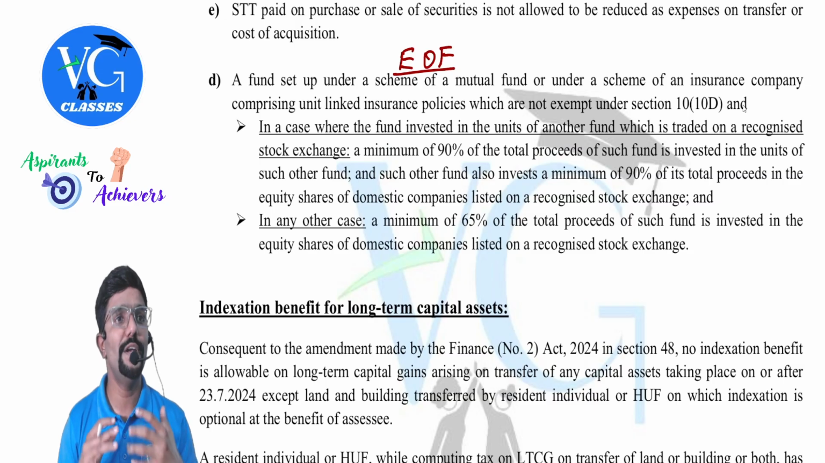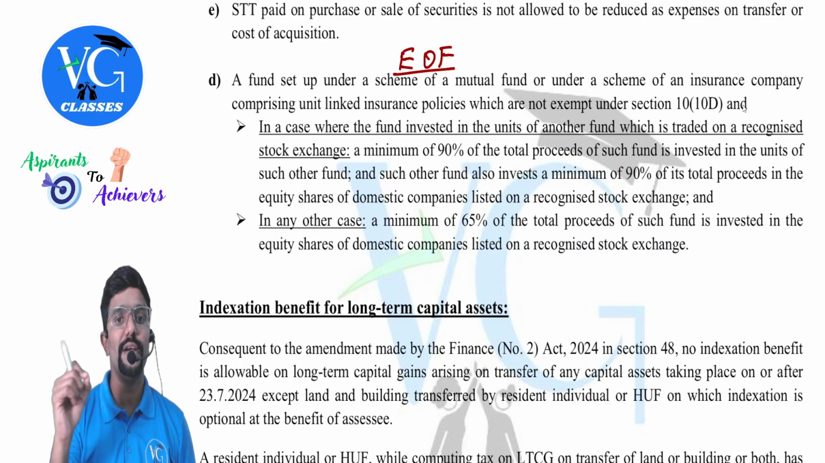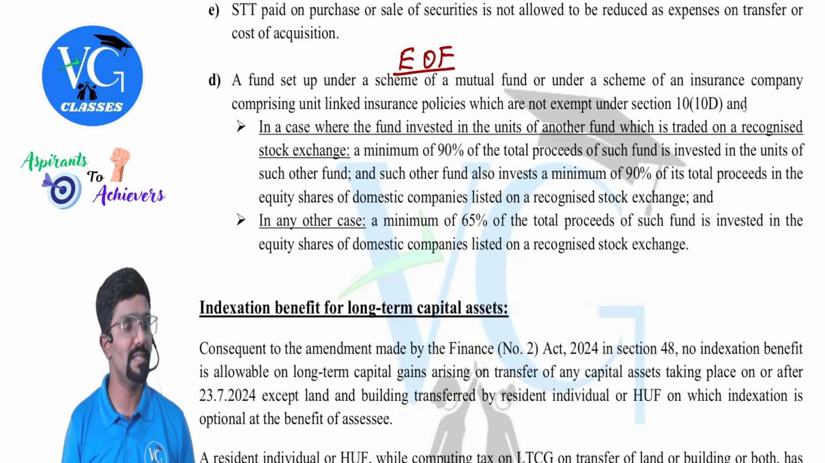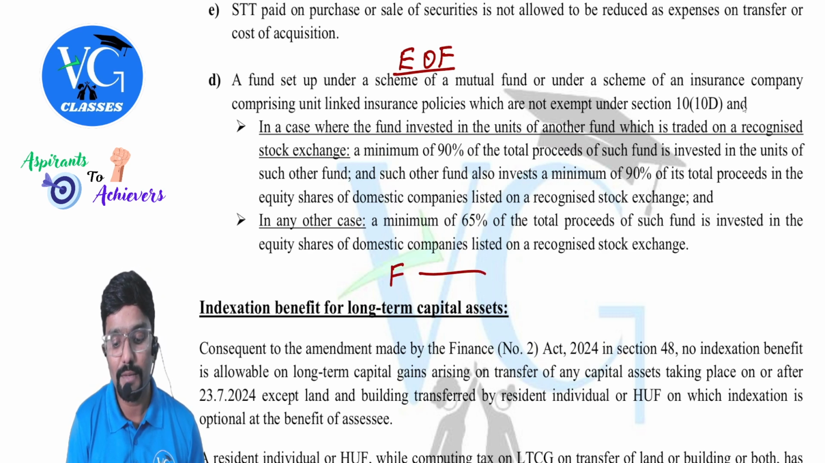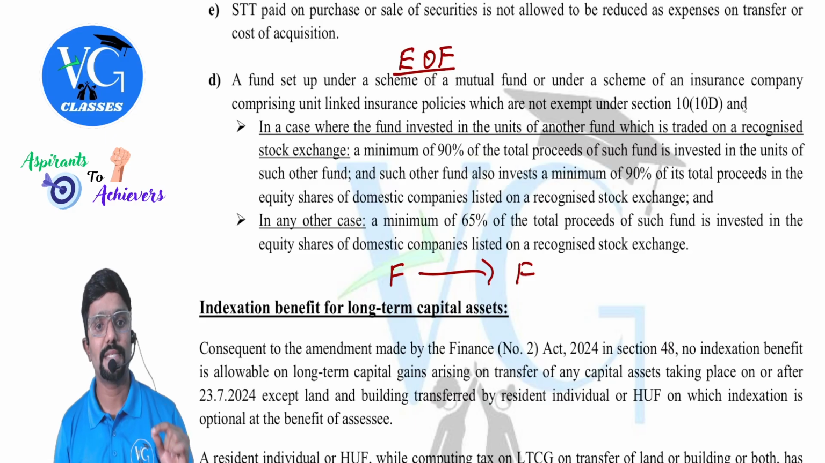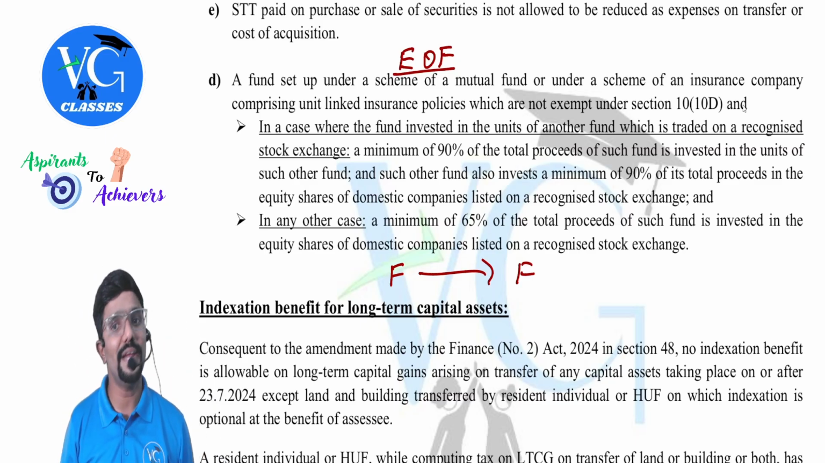Okay, sir. Now, when do we call a fund an equity oriented fund? In case where the fund invests in the units of another fund which is traded on a recognized stock exchange, means we are investing in a fund, that fund is investing the money in another fund. Got it? In that case, a minimum of 90% of total proceeds of such fund is invested in the units of such other fund, and such other fund also invests a minimum of 90% of its total proceeds in equity shares of the domestic company listed on recognized stock exchange.